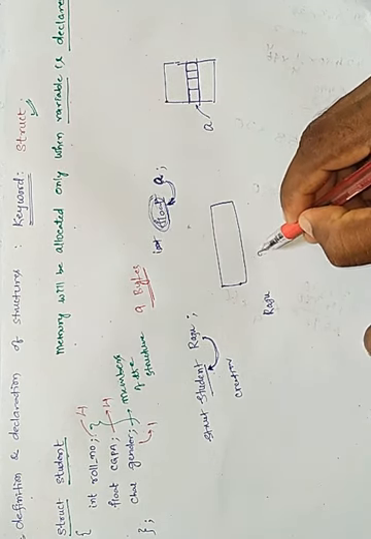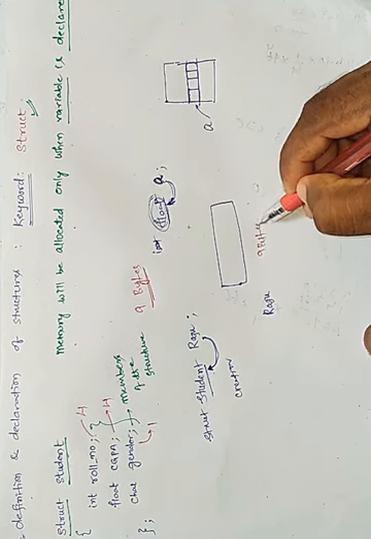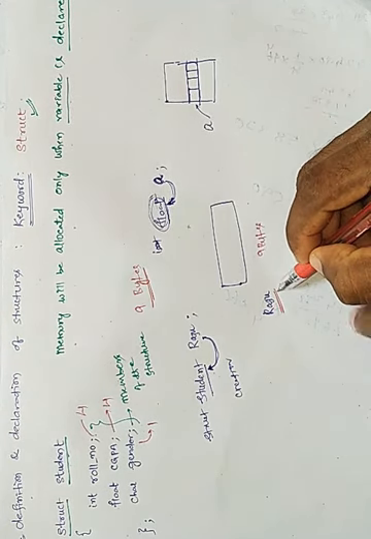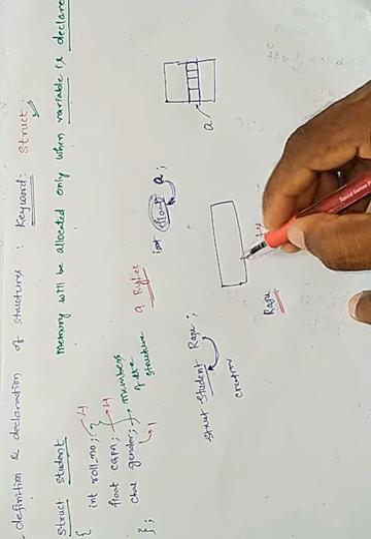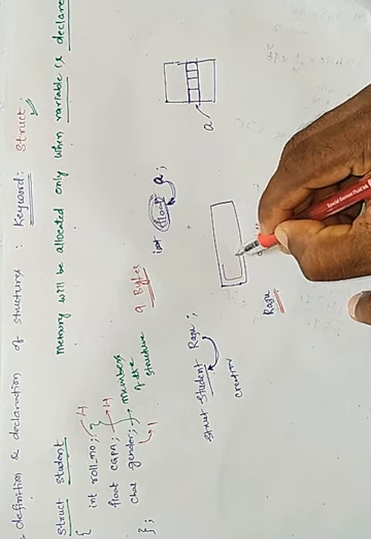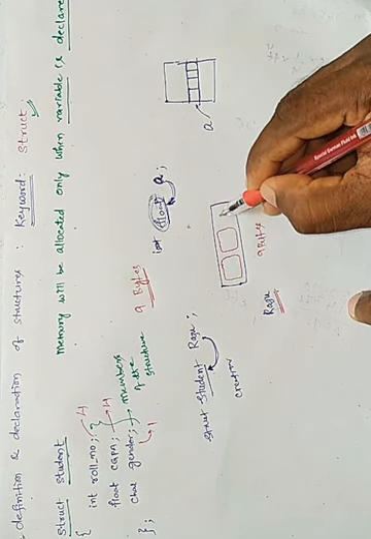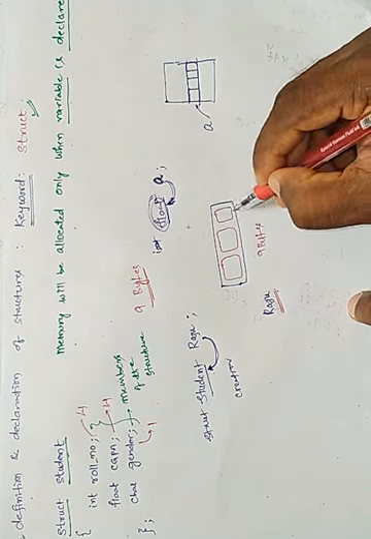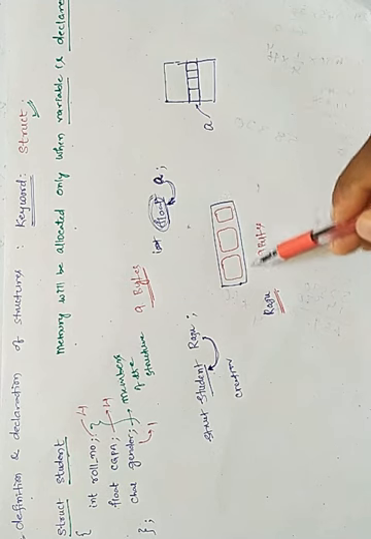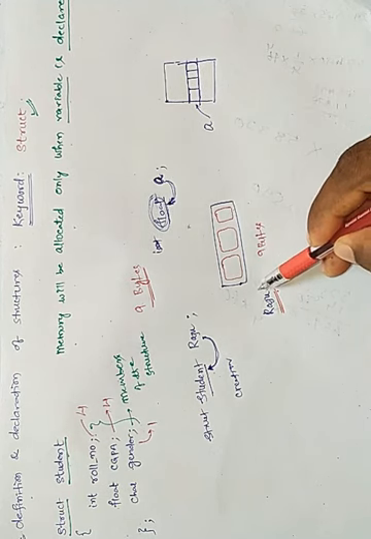So these 9 bytes of memory will be allocated to Razu. The first space will be allocated to roll number, the second space will be allocated to CGPA, and the third space will be allocated for gender. So for these three members, what is the name?